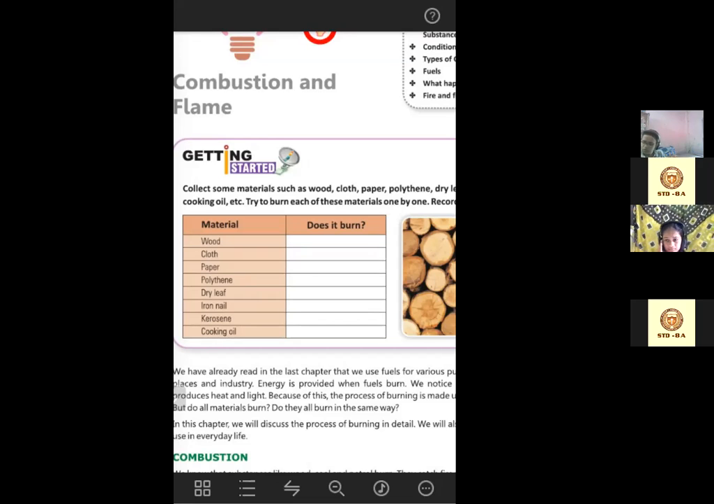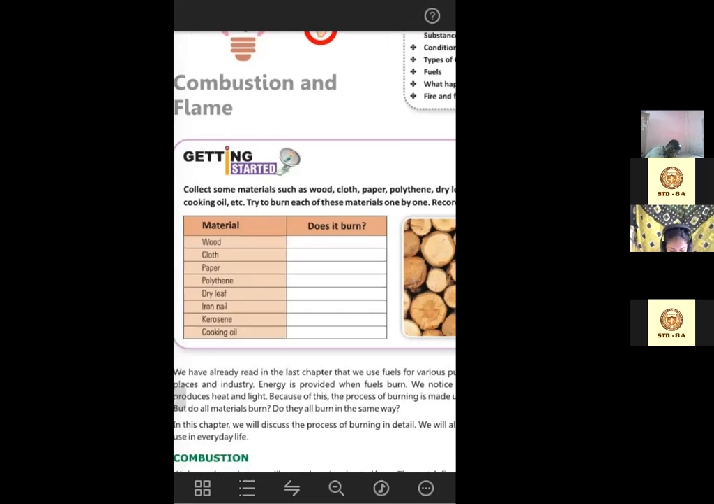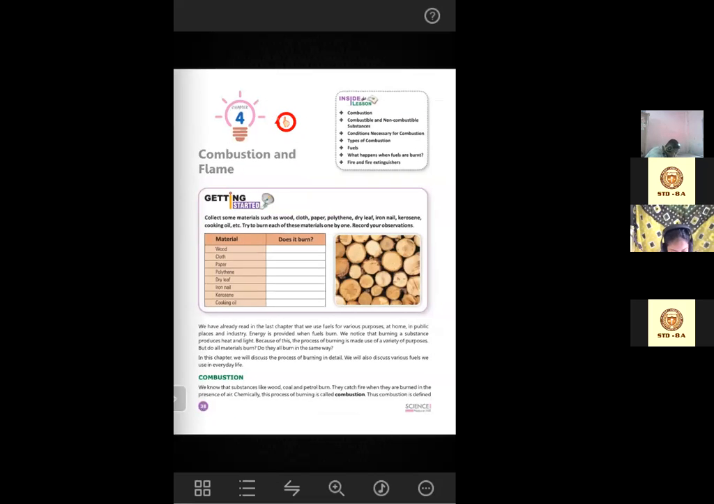Cooking oil will burn only at very high temperature. At low temperature, cooking oil will not burn. But at very high temperature, cooking oil will get burnt. Now we have already read in the last chapter that we use fuels.